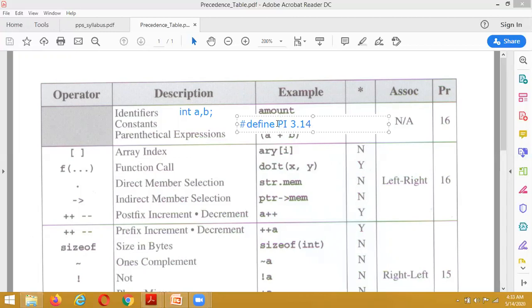This type of variable we are going to call a constant, and these constants also have high priority. They have the top priority.